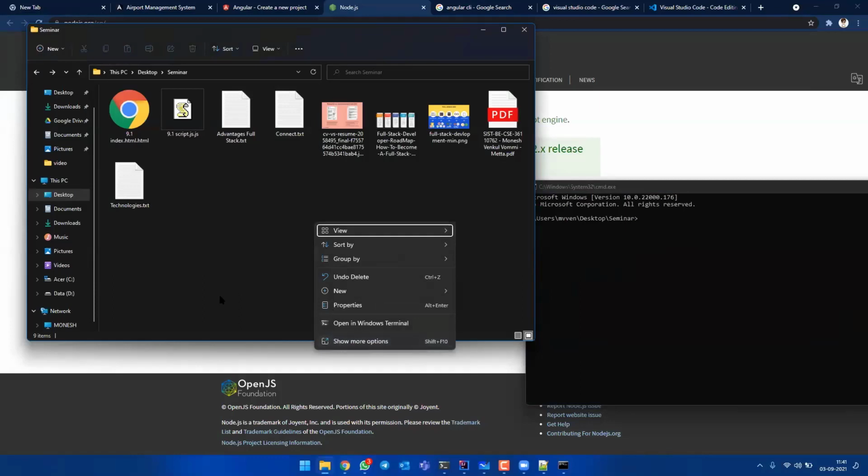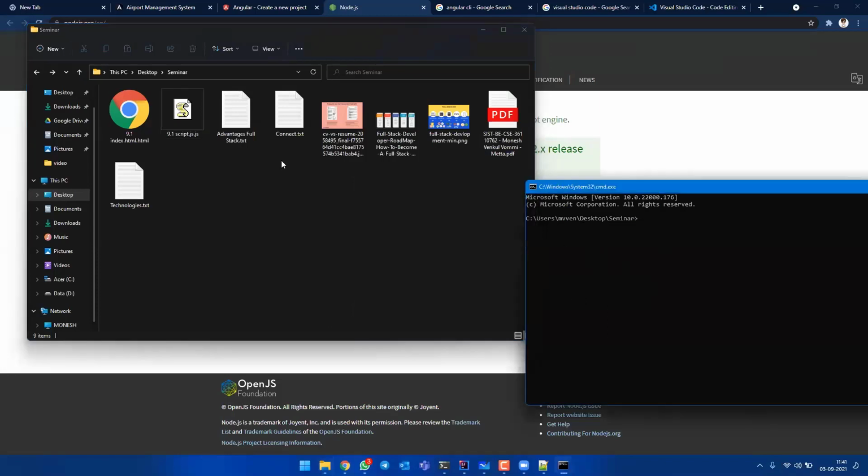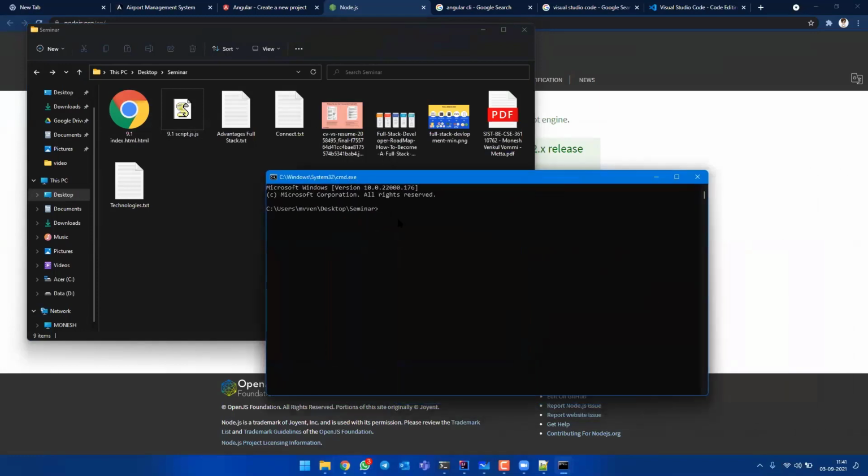After right clicking, since I'm using Windows 11, I need to click on this, but for you this will come directly. Here, click on PowerShell or Open PowerShell window here. For you, PowerShell 7 won't come. This is external software I installed just 5 days back. Open PowerShell window here. This will be coming to you. You open this, and a CMD will be opened under the location where you have opened it.